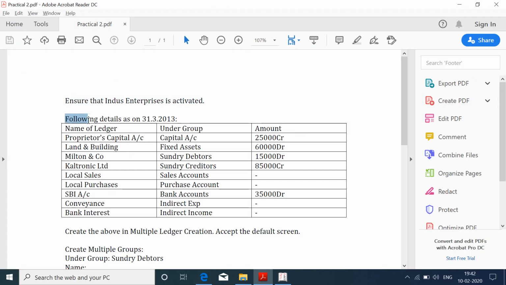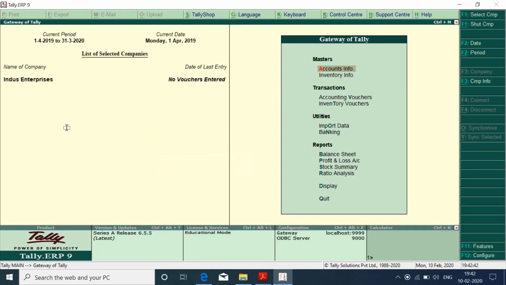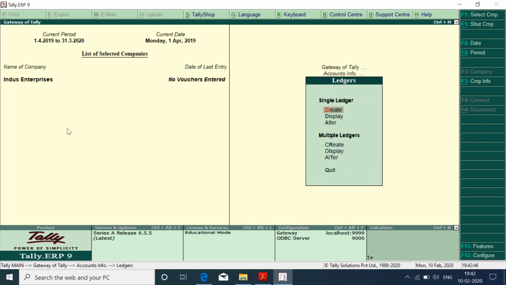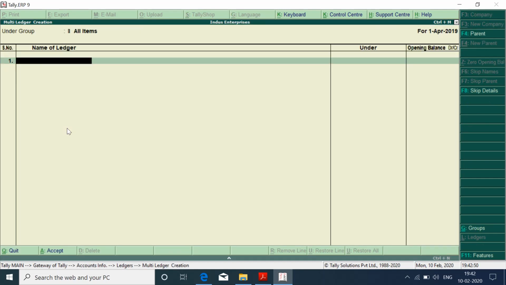Now we have been given the details as on the 31st March. This is the trial balance of last year. It means this is the ledger closing balance of last year, so this becomes the opening balance for the current year. We have to create these multiple ledgers. So we go to Accounts Info, Ledgers, and then Multiple Create, and then we select All Items.